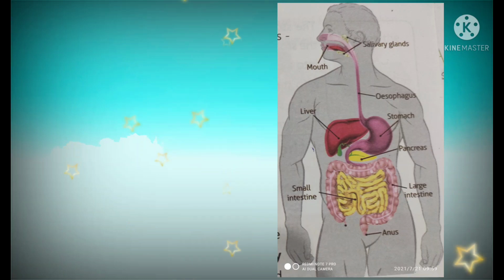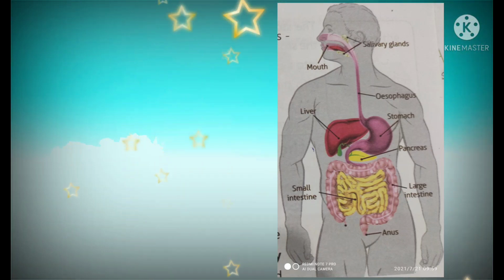Its main parts are mouth, oral cavity or buccal cavity, esophagus, stomach, small intestine, large intestine, rectum, anus. And also the salivary glands, liver and pancreas are the digestive parts connected to the alimentary canal.